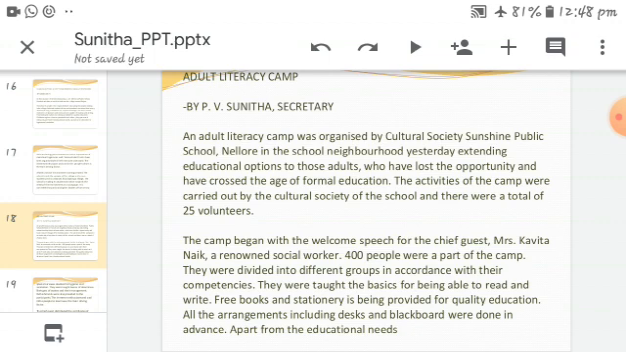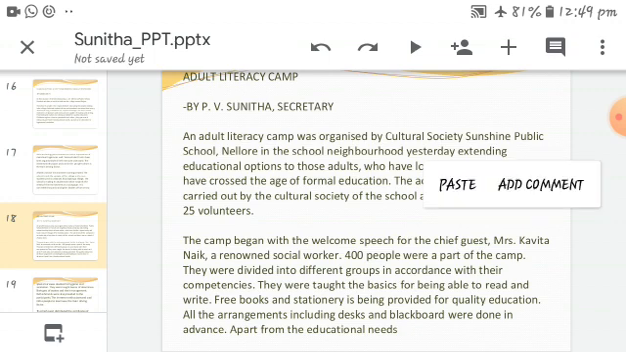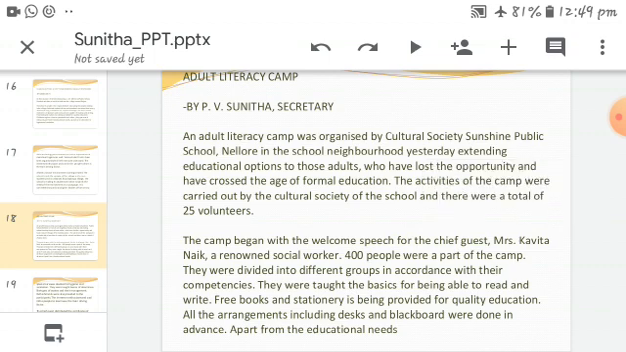Repeating again so you can understand easily: the Cultural Society, Sunshine Public School, Nellore, in the school neighborhood yesterday, extended educational options to the people who were not able to get an education and have lost the opportunity. They have crossed the age of formal education. Now their age is crossed for education.